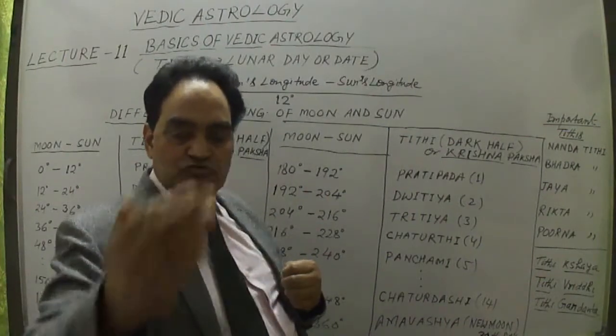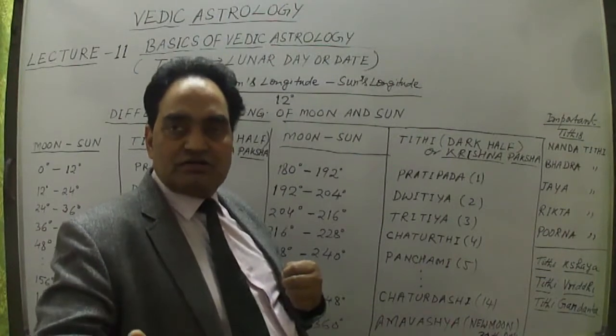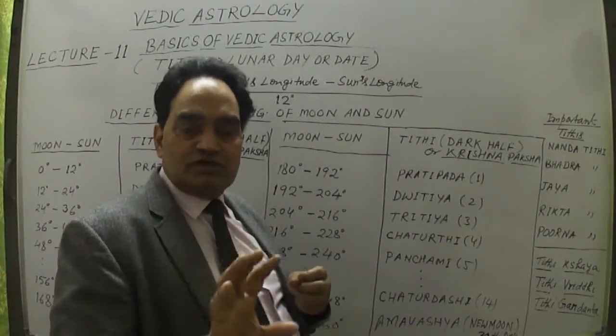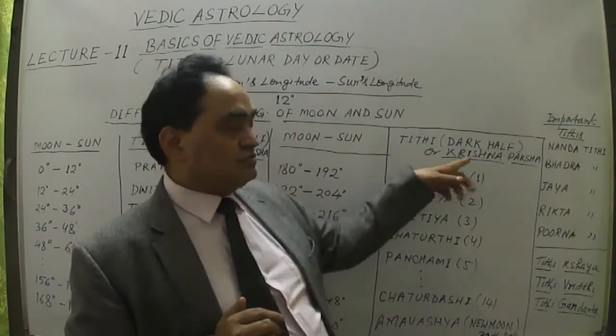The moon's half position is lighted by the sun, but on the earth we are not watching the moon, we are watching it as a dark one. This is only Krishna Paksh.